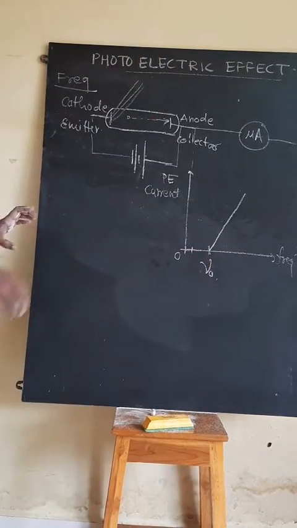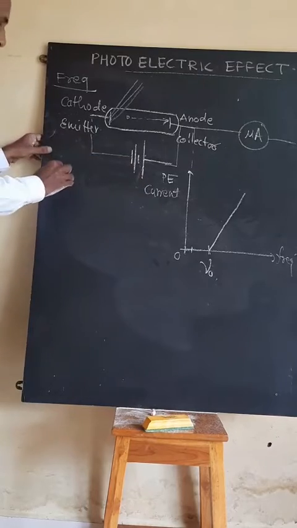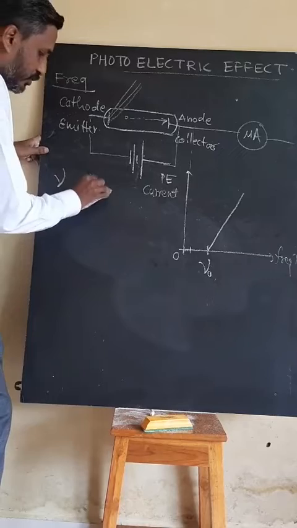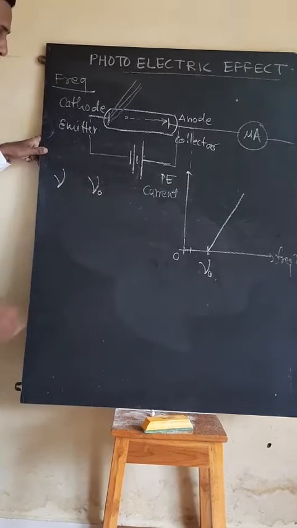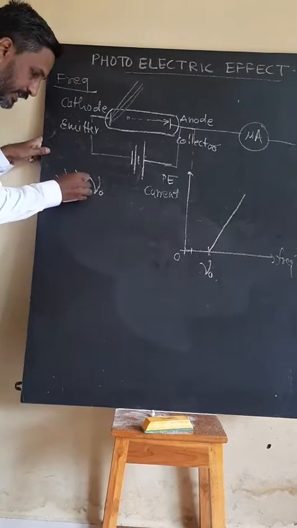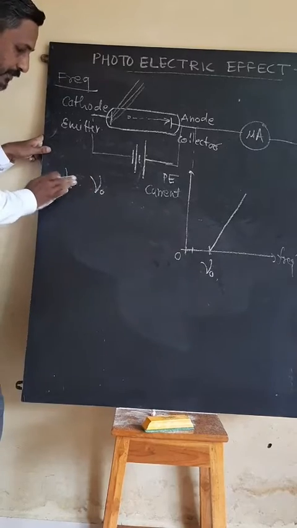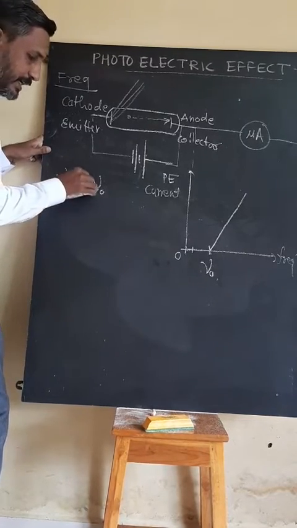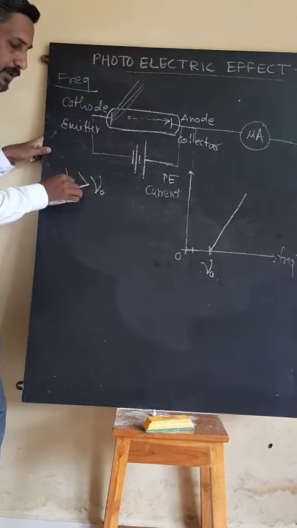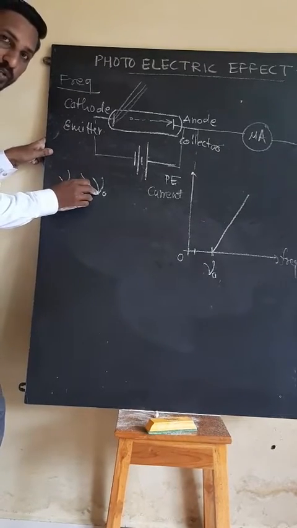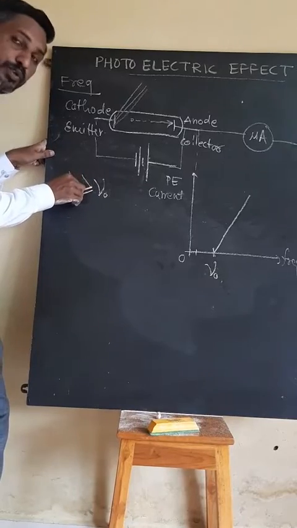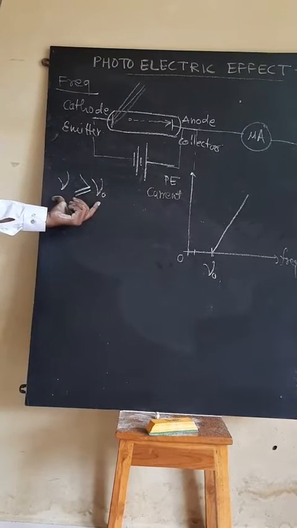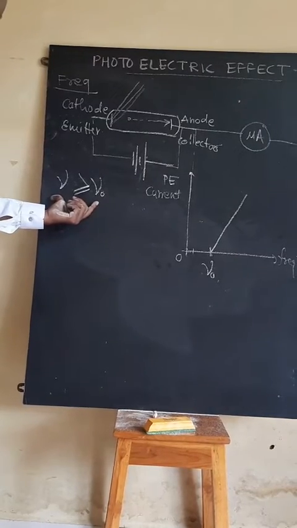And remember, suppose the incident frequency is nu and the threshold frequency is nu 0. The condition is like this: when the incident frequency nu is greater than nu 0, or equal to nu 0, then photoelectric current starts to flow. Then we are observing the photoelectric effect.